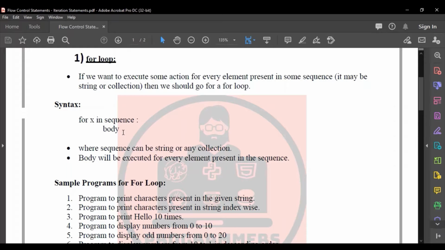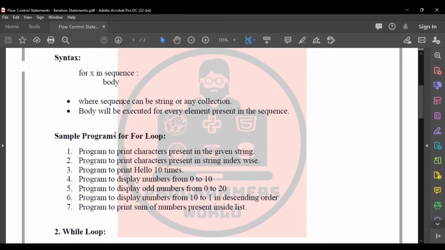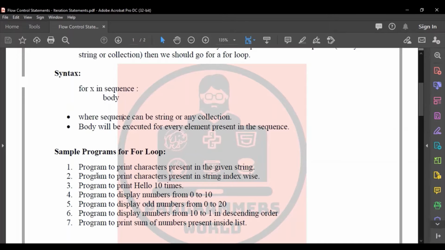Now we will be seeing some sample programs for the for loop. The first sample program is a program to print the characters present in the given string. What I will be doing is printing each and every character that is given in a particular string. So let's see how to do it.